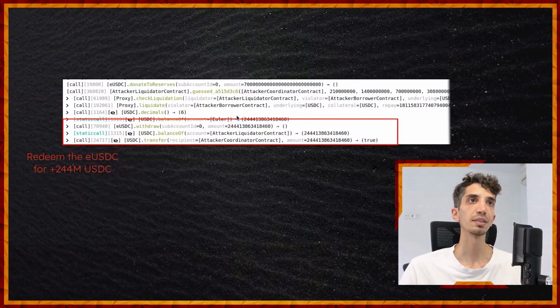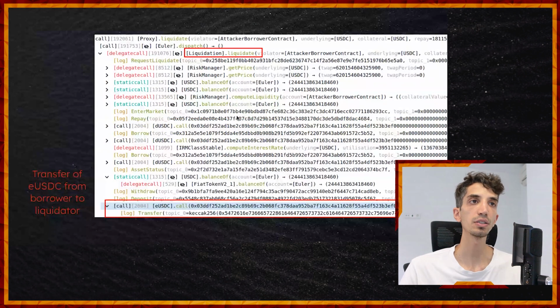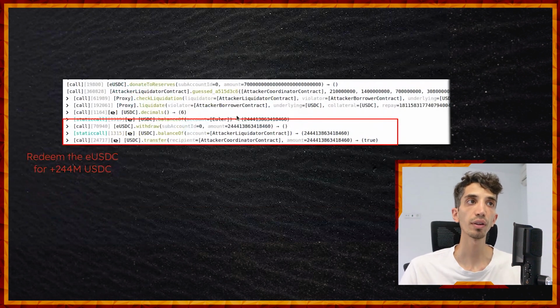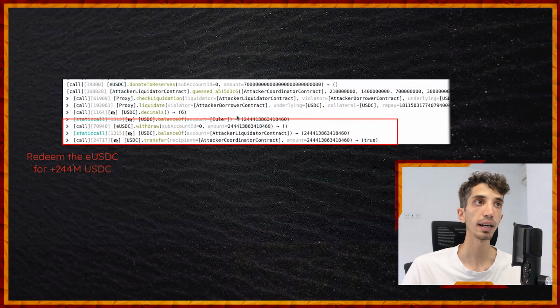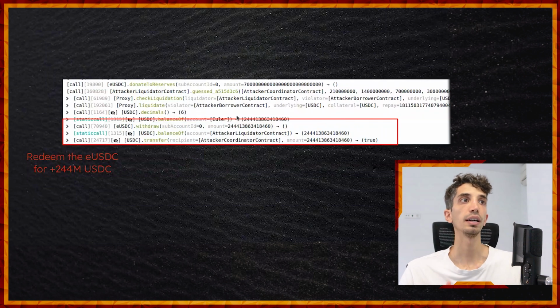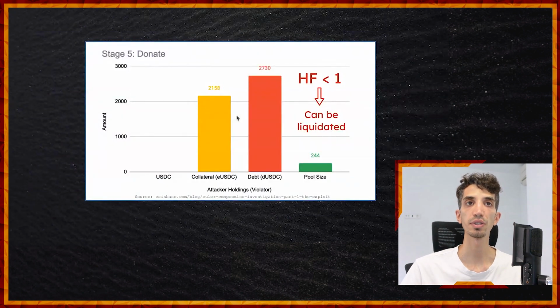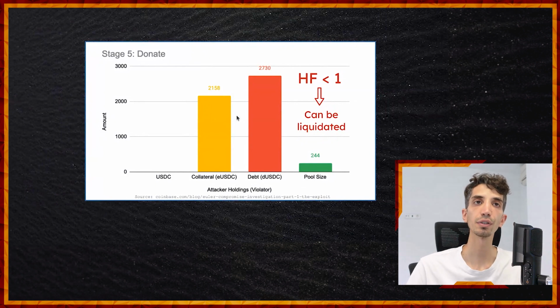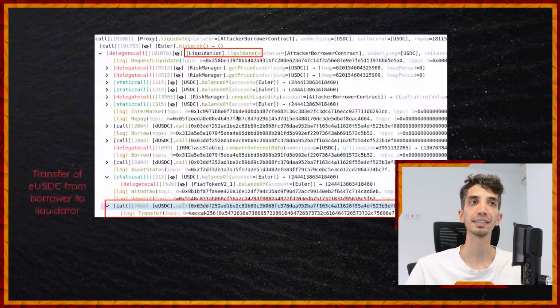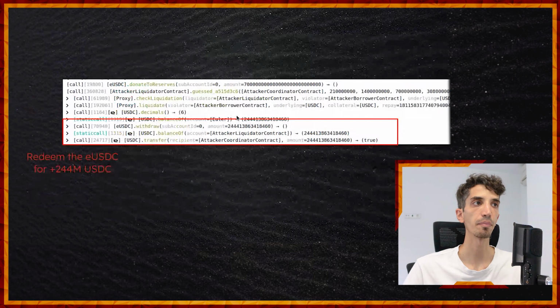Once the attacker gets these E tokens, the attacker can actually redeem them. So we see again a call to withdraw. It goes with these E tokens to the lending protocol and withdraws the underlying collateral. The underlying collateral is this pool size, this 244 million that is available in the pool at this time.